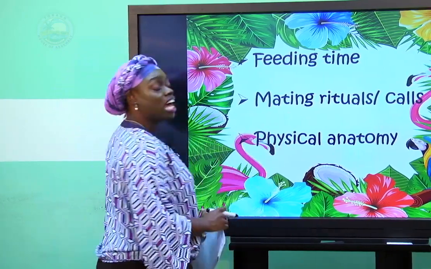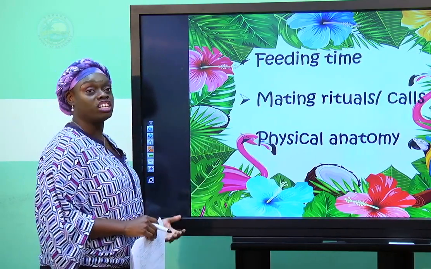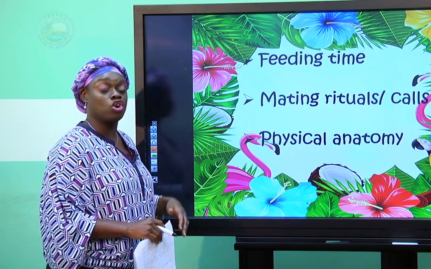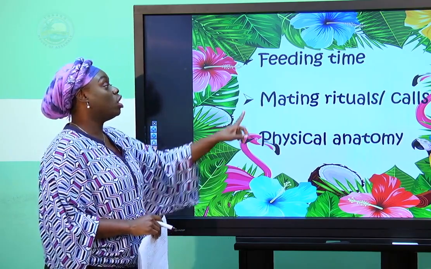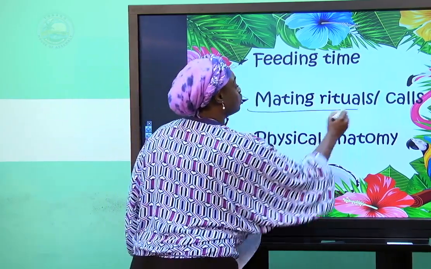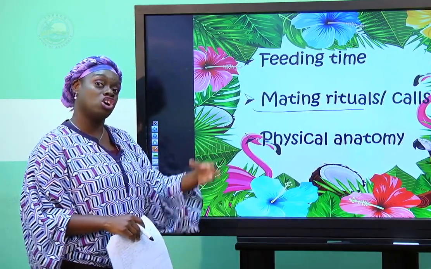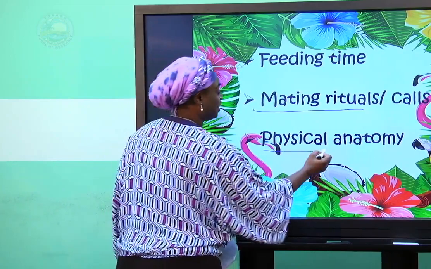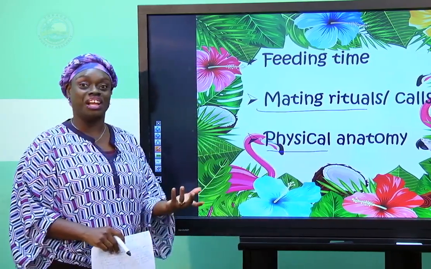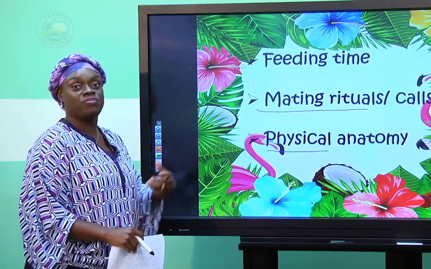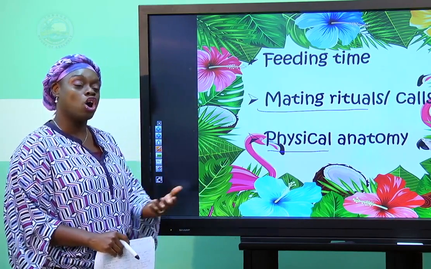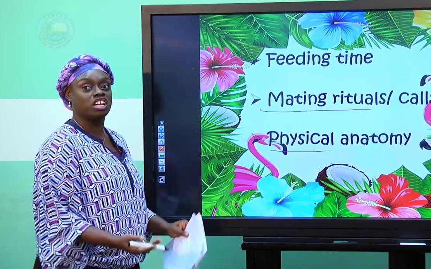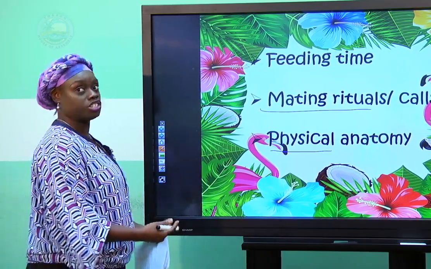Mating rituals can be different among two different species. So although they may be surviving or existing in the same location, because they have a different mating ritual, one species will not interbreed with the other one. And then we have physical anatomy, things literally just not lining up, so that one organism is just physically incapable of interbreeding or reproducing with another one because their physical anatomy do not match or are not compatible.